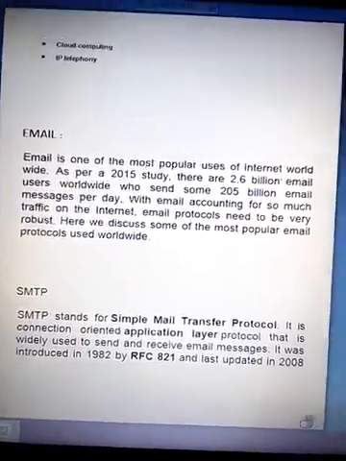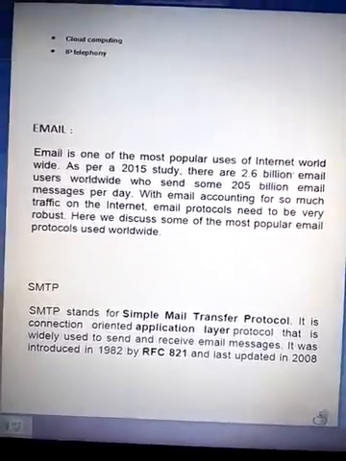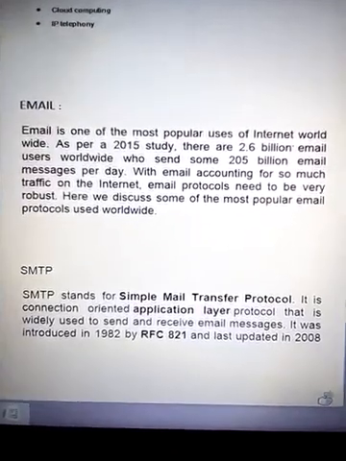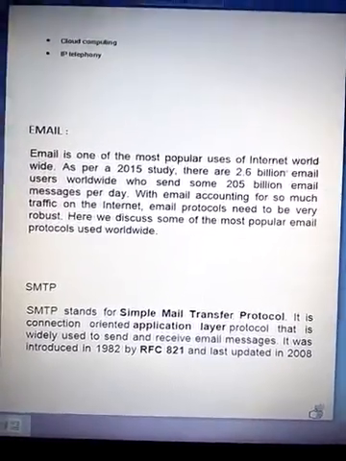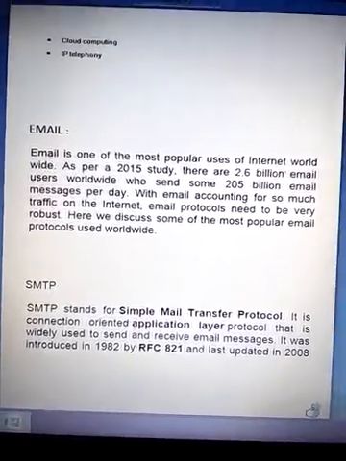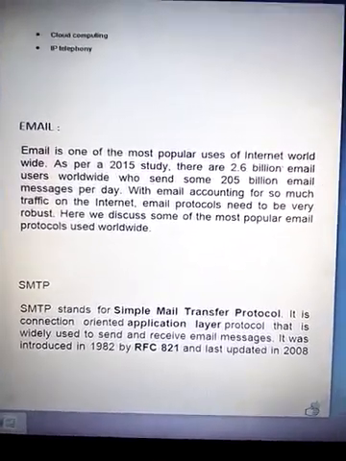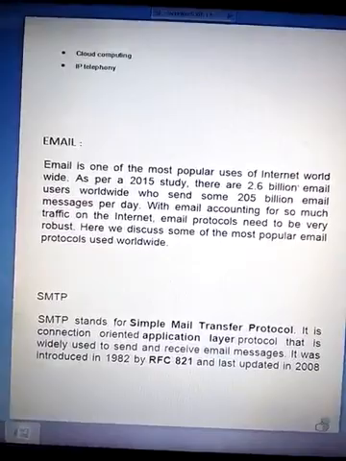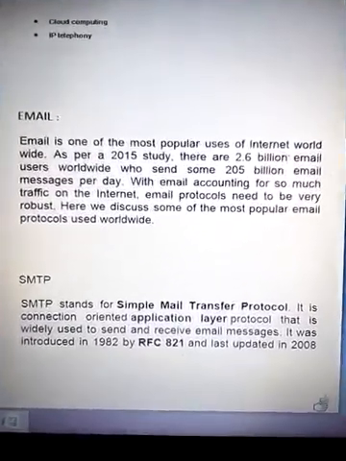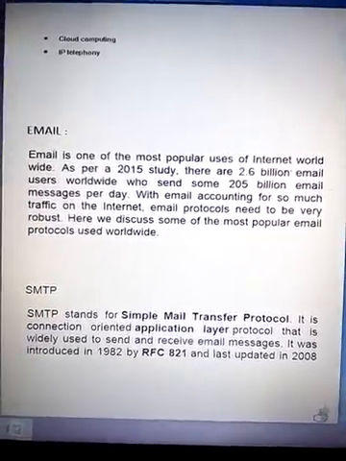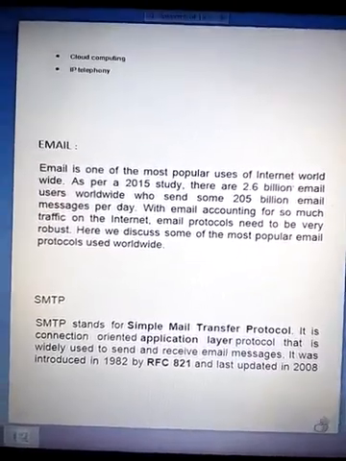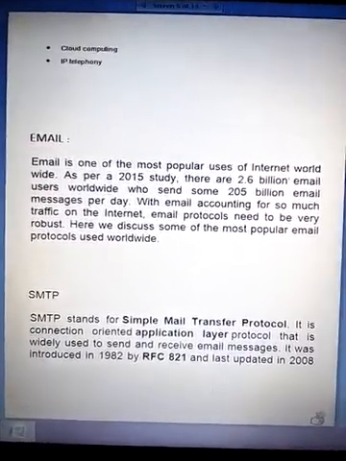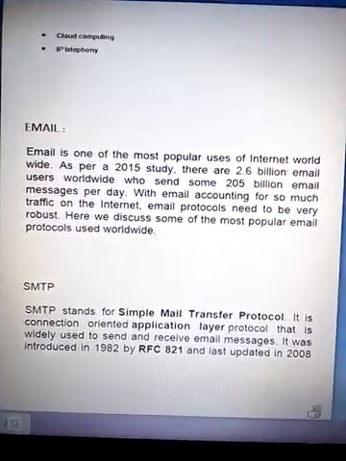Now the next one is SMTP. Here are some kinds of protocols we are discussing. First, what do you mean by protocol? First we have to know about it. Protocols are the set of rules over the internet which we follow while we are using networking. So here are some protocols we are categorizing. First one is SMTP, that is Simple Mail Transfer Protocol. It is a connection oriented application layer protocol.